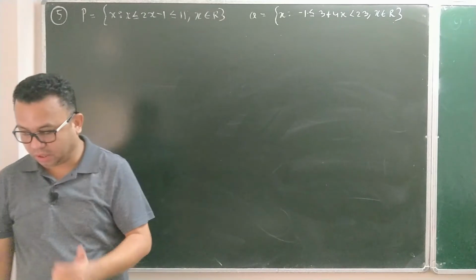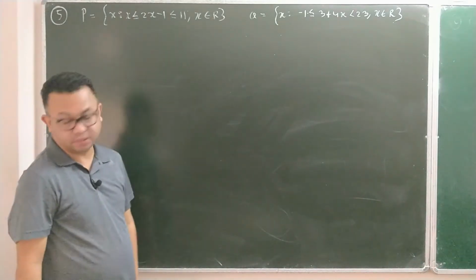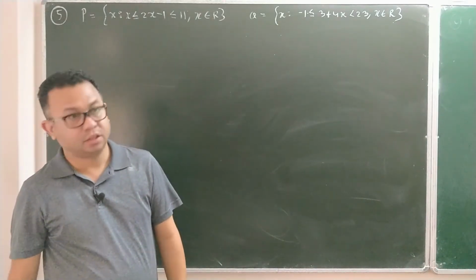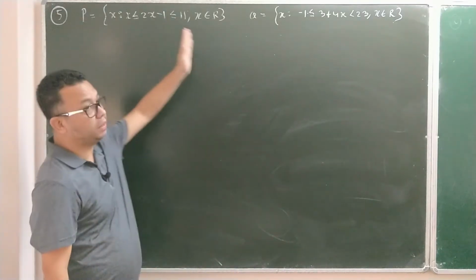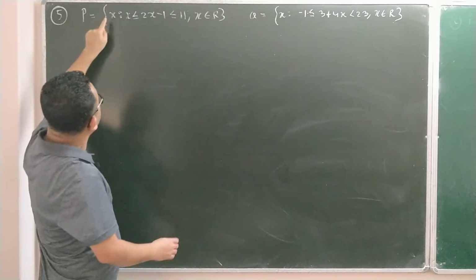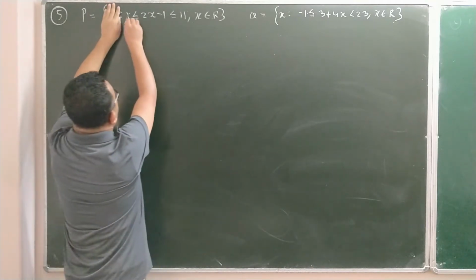Represent P and Q on the number line and write down the element P intersection Q, and represent it on the number line. So now first, before I go on to the number line, let me solve what is P and what is Q. Now you don't need to worry about what is here. X is such that you only solve from this part to this part.